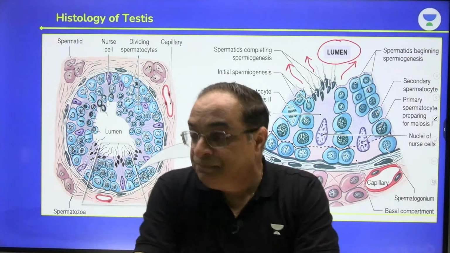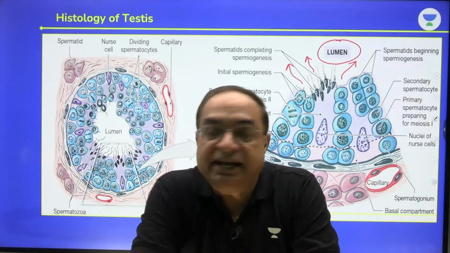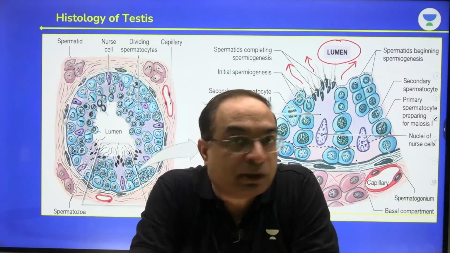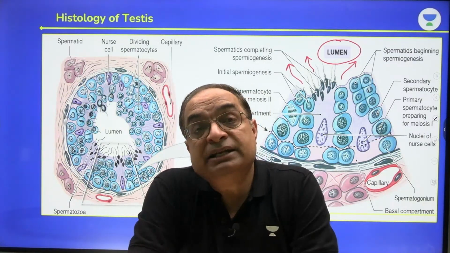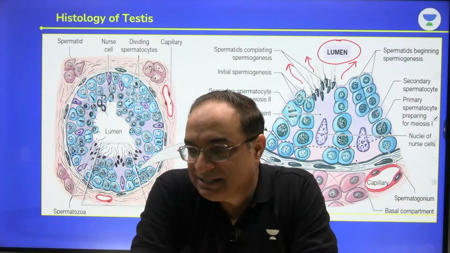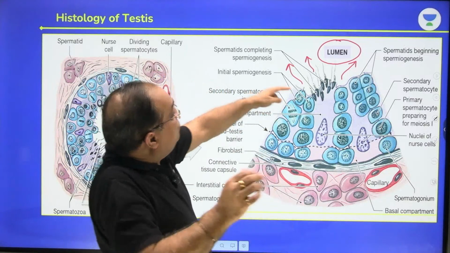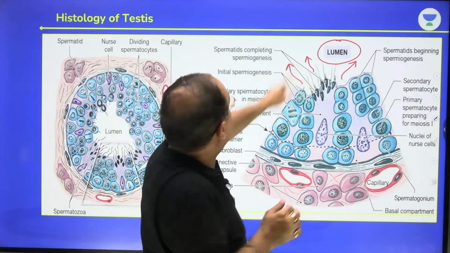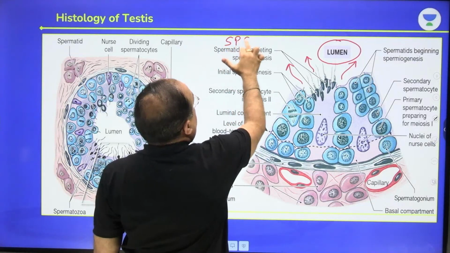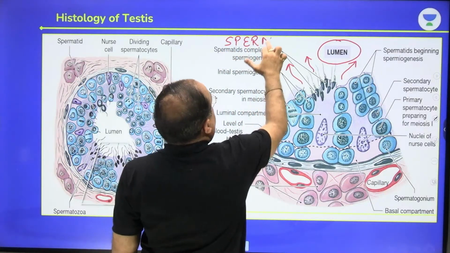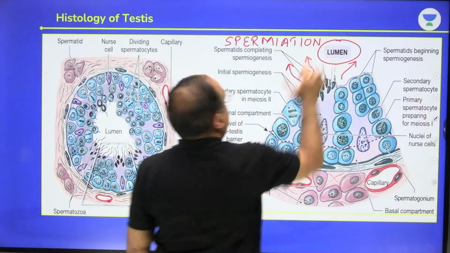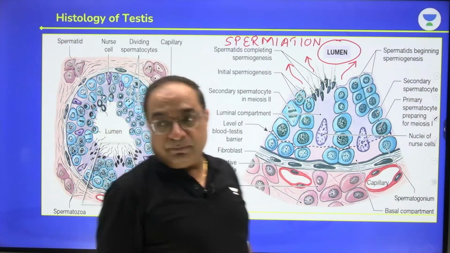Sachin says, what is the function of Leydig cells? Sachin, Leydig cells are also called interstitial cells. They are the endocrine cells. These secrete the male sex hormones which are called androgens. Spermiation. Sumit has given the right answer. The process of release of sperm from the membrane of Sertoli cell into the lumen of seminiferous tubule, that is spermiation. Question can be framed from this.